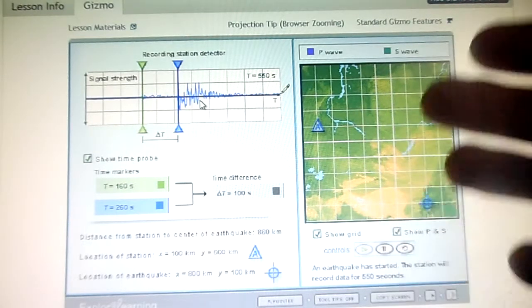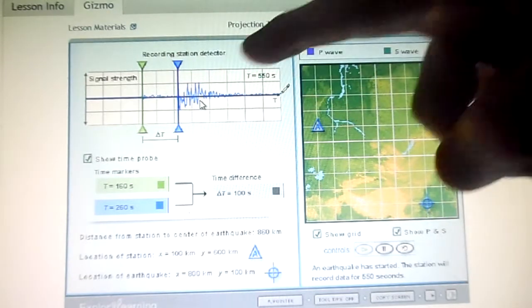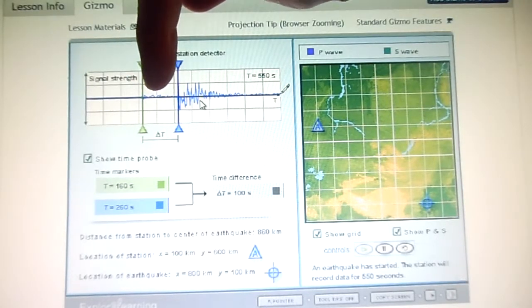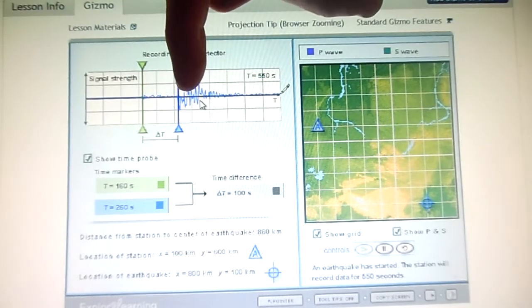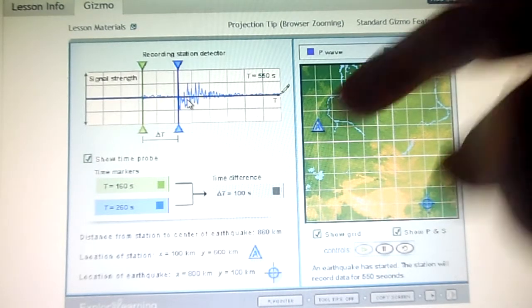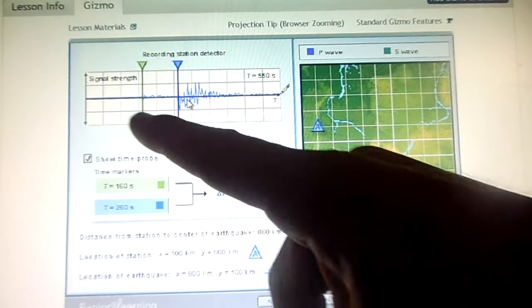Students who are watching this, what do you think would happen to some books on a shelf at this point? And then there would maybe be quiet. And then what would happen at this point? So the primary waves are less destructive than the secondary ones, I guess. It's interesting. It's a 100-second difference.